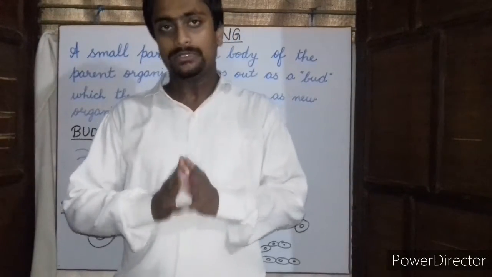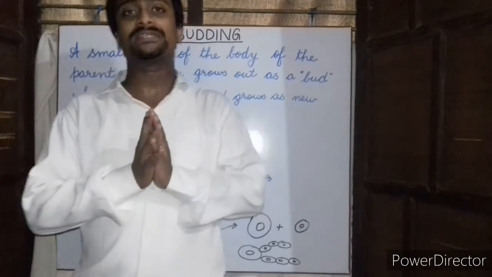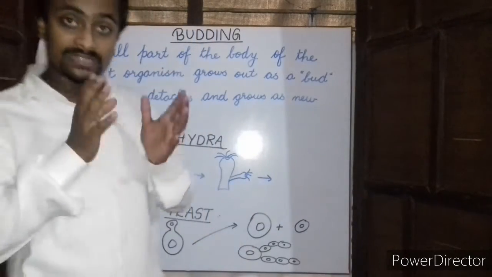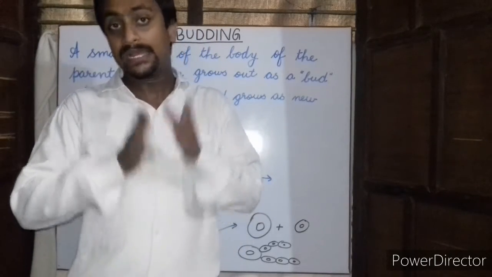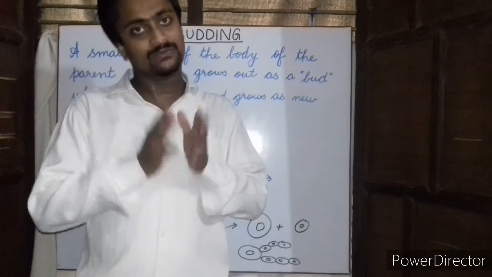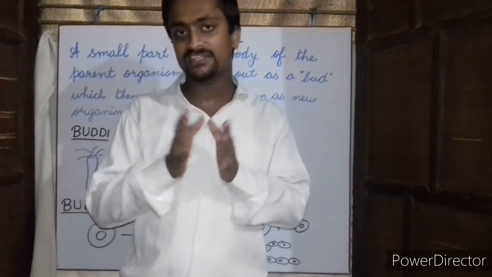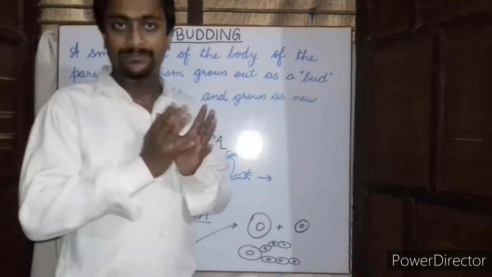In today's lecture, we will be dealing with another asexual reproduction process, that is budding. This process of asexual reproduction takes place in unicellular organisms like yeast as well as in multicellular organisms like Hydra. Actually, what happens in this budding process?